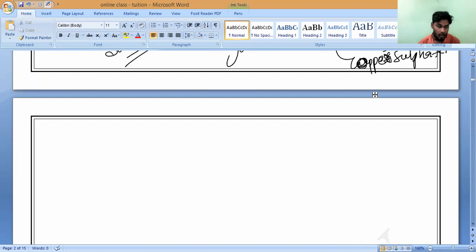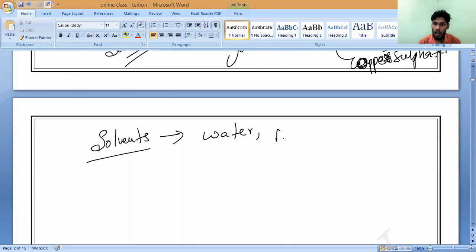Now, if we take water, water is an example of solvent. Is water the only example of solvent? No, sir. Alcohol you can take. Do you understand? And acids you can take. Or any liquid material. Not only water, all the liquids we can take. So these are examples of solvents.